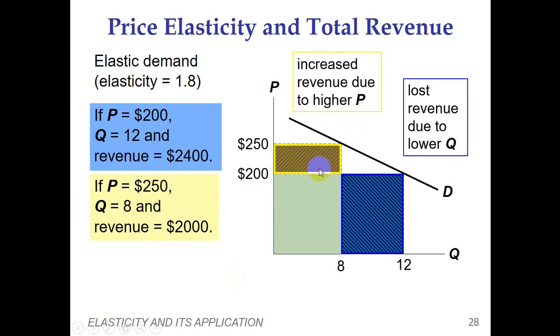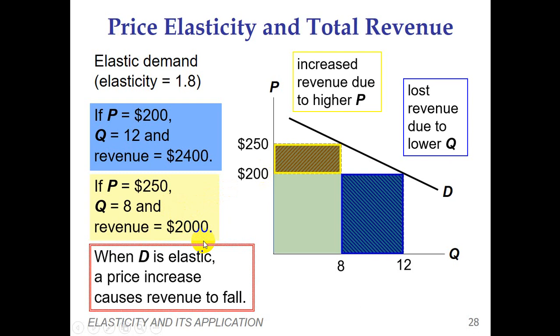If you comparatively see these two boxes, you clearly understand that the loss in revenue is greater than the gain, due to the decrease in quantity, and revenue is lesser due to the increase in prices. So you simply see that in the case of an elastic good, the loss is bigger than the revenue gain. That's why in the case of an elastic good, we can conclude that the sellers are not in a position to generate more revenue. So that's why it shows the elastic demand curve.